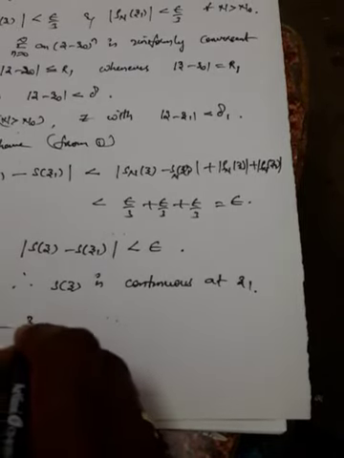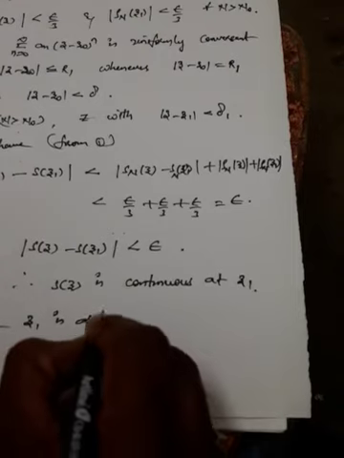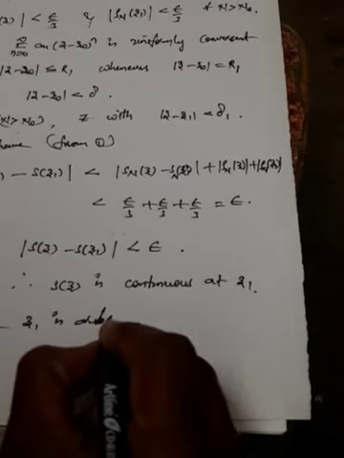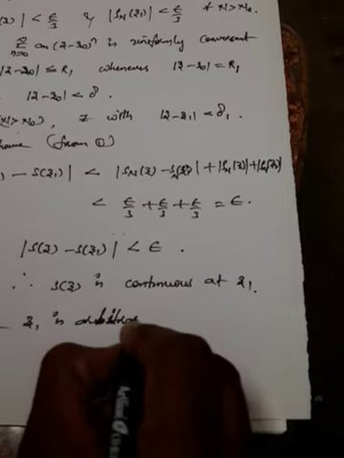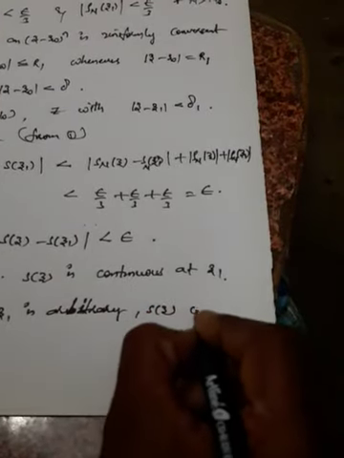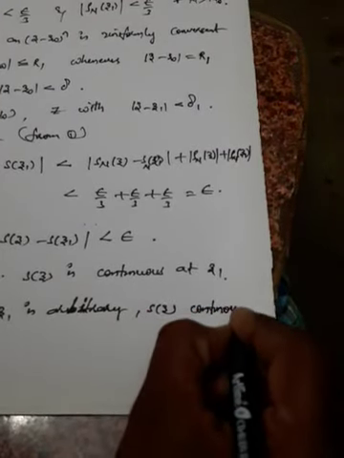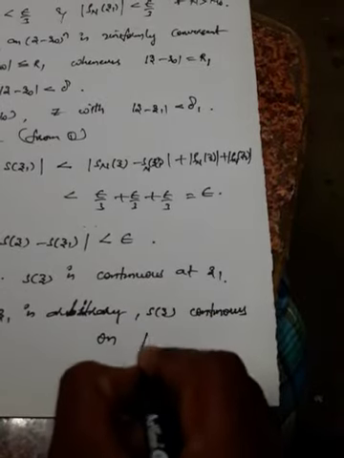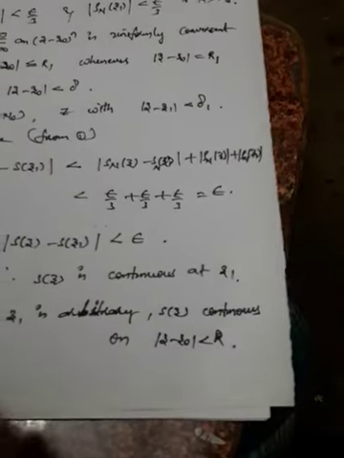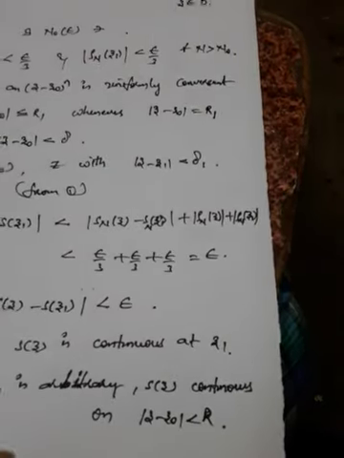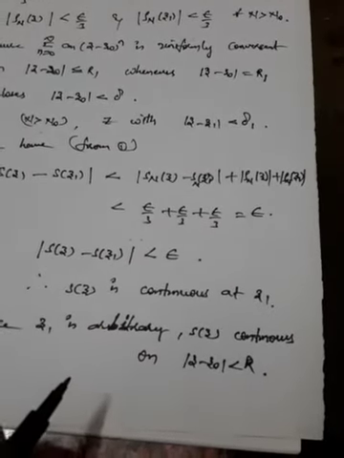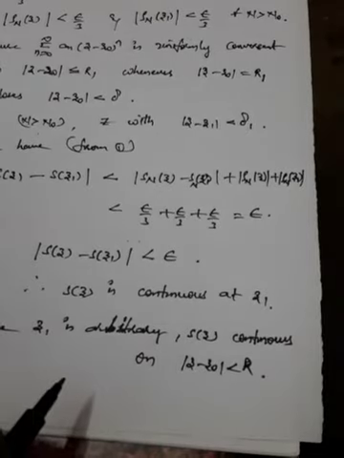Since this z1 is arbitrary, s of z is continuous on mod z minus z naught less than some r. So this is how we can complete it, we can prove that it is continuous for the problem which we have taken.